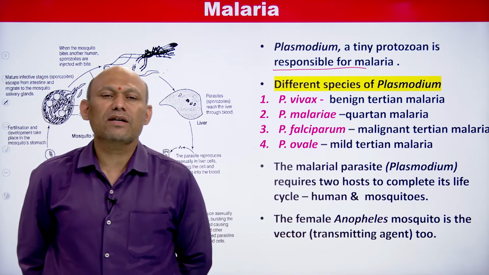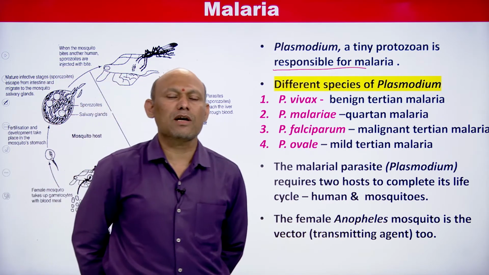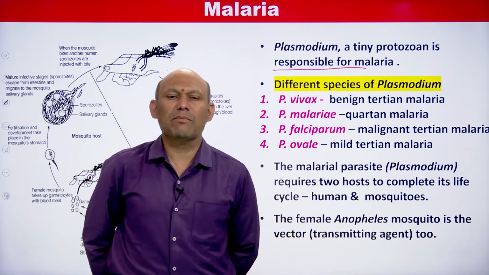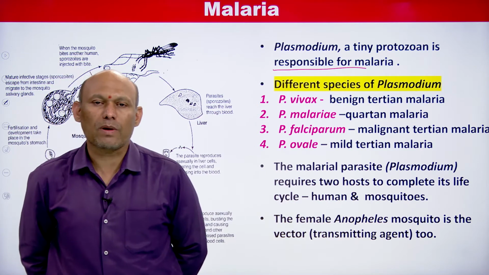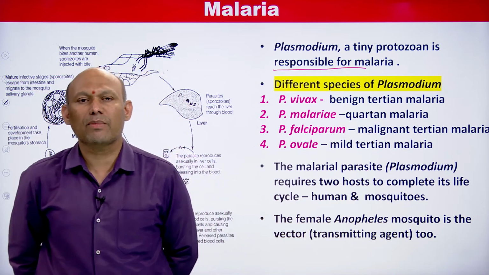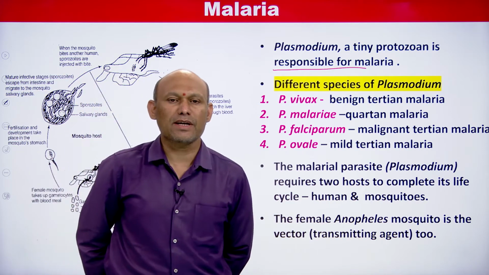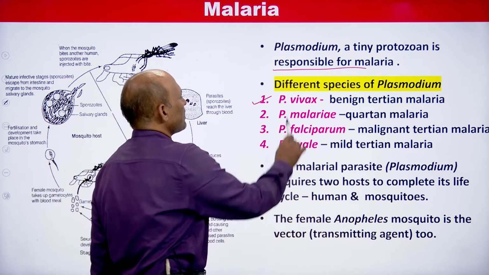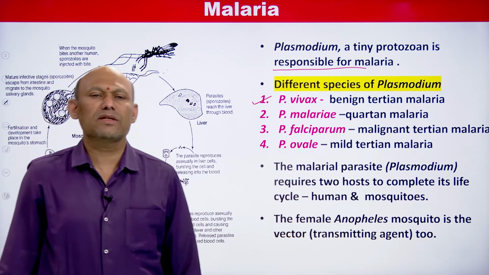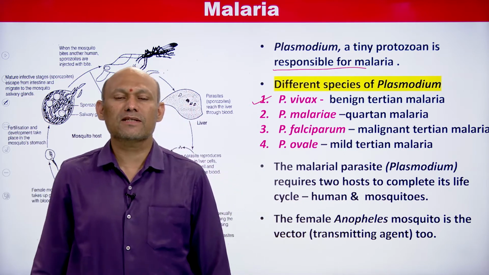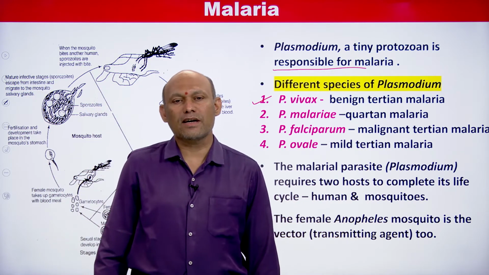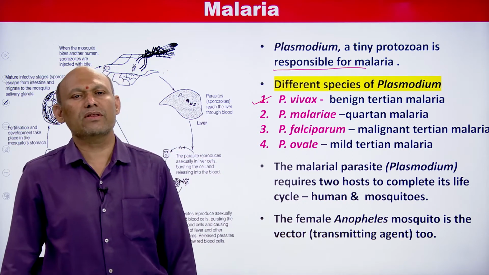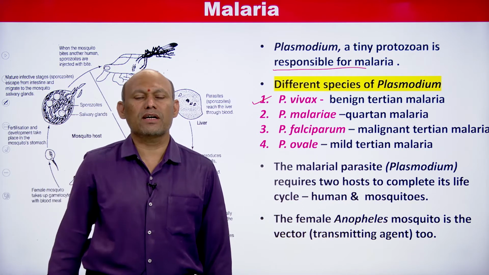And there are different species. The genus Plasmodium has several species. For example, Plasmodium vivax. Plasmodium is the name of the genus, vivax is the species. Plasmodium vivax causes one special kind of malaria, and that is called benign tertian malaria. These are very important NCERT points. Every third day fever recurs, therefore it is called benign tertian malaria.